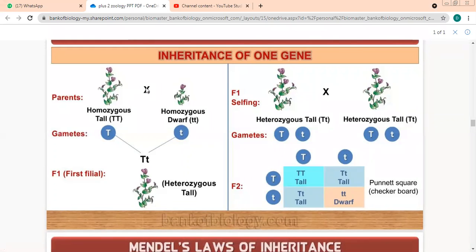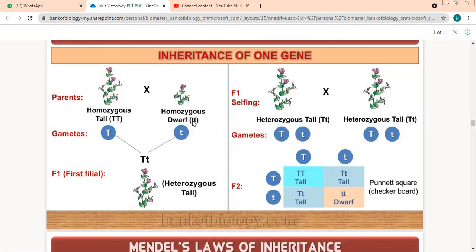See, these are your parents. We took one tall parent. Is the parent homozygous tall or heterozygous tall? Homozygous, because it is capital T, capital T. Homozygous dwarf. Why is this homozygous dwarf? Because small t, small t.